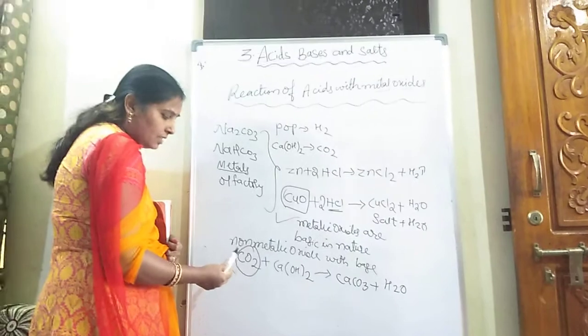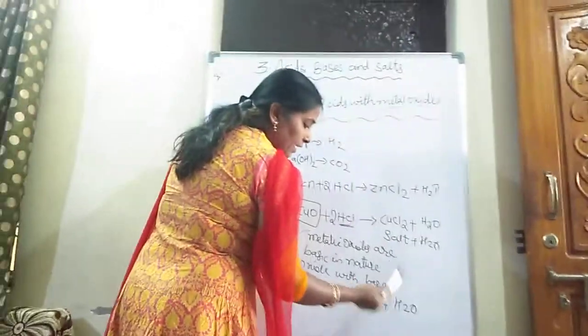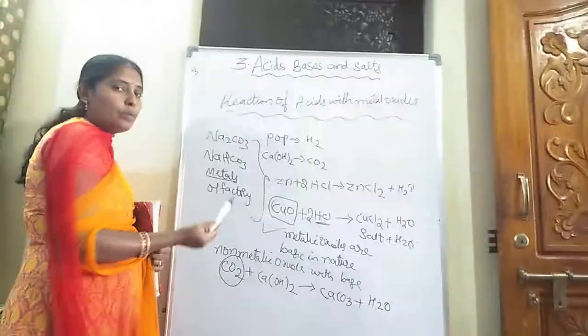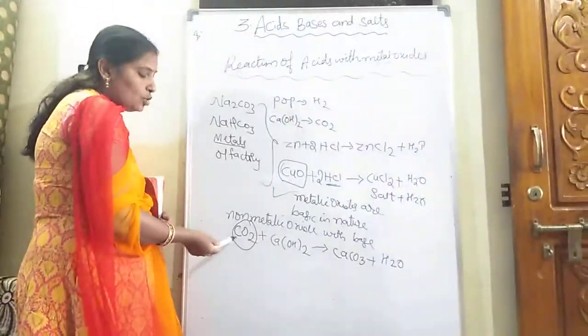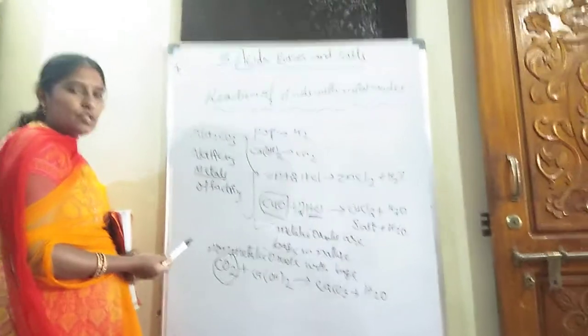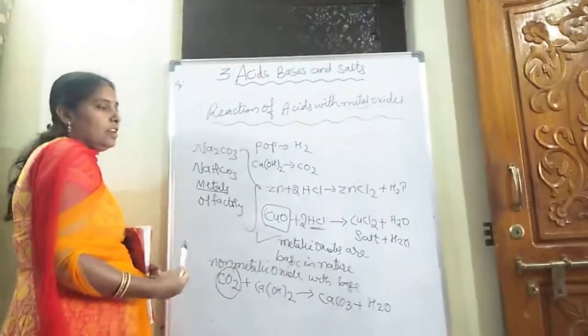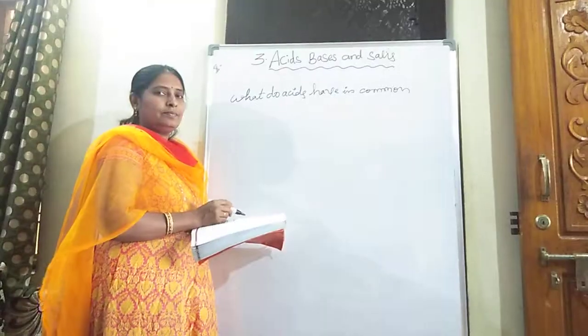And next is asking, non-metallic oxide reacts with a base, it produces salt and water. What is the nature of non-metallic oxide? Definitely non-metallic oxide's nature is acidic. Here which non-metallic oxide did we take? Carbon dioxide. So carbon dioxide is in which nature? Acidic in nature.